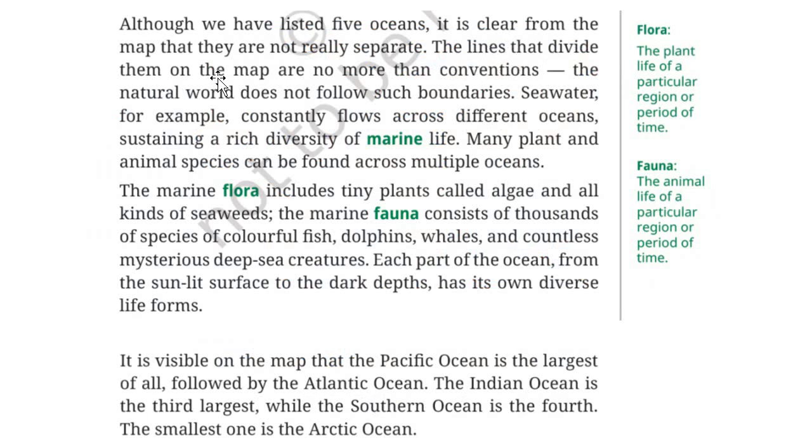Now, the lines that divide them on the map are no more than conventions. The natural world does not follow such boundaries. Seawater, for example, constantly flows across different oceans, sustaining a rich diversity of marine life. We will talk about it in just a few minutes.